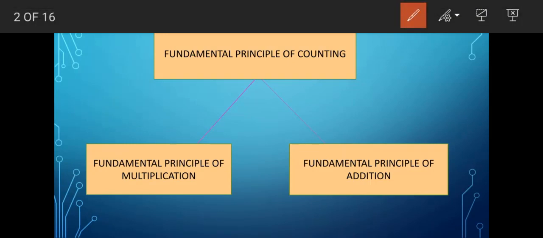So here goes the fundamental principle of counting. Actually, there are two divisions under which we can study the fundamental principle of counting. The first one is the fundamental principle of multiplication and the other one is the fundamental principle of addition.